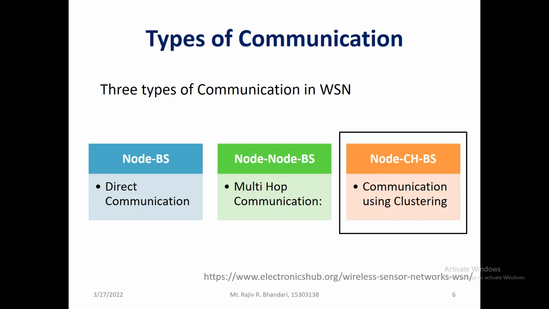The last technique is node, cluster head and base station. As we already know, nowadays clustering plays a key role in multiple types of communication. Here we create clusters. Let's say we have 100 nodes, so we create clusters of 20 or 25 nodes, and those nodes communicate with each other through the cluster head only. The cluster head is elected as the node with the highest energy level, and the rest of the nodes send their data to the cluster head, which communicates with the base station.